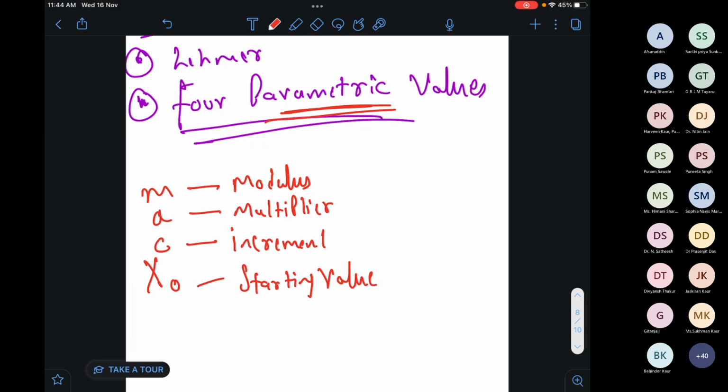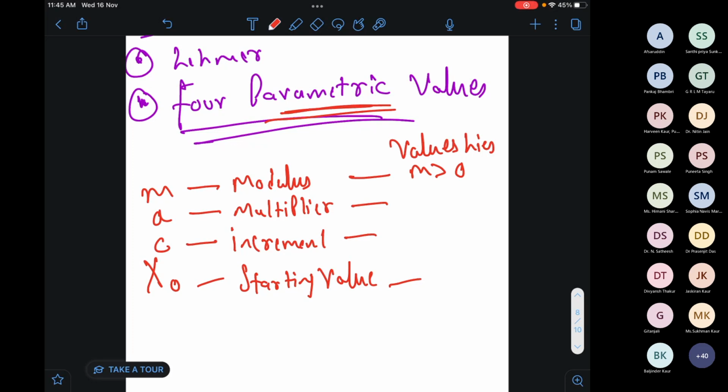Okay, so now the conditions, the values. Whenever we have to put a value of modulus m, it must be that m is greater than 0. We cannot put the value of modulus 0, basic math. We cannot put modulus minus 1 here in this algorithm. Whenever we are demonstrating or executing this algorithm, we need the value of modulus greater than what? 0. Okay.